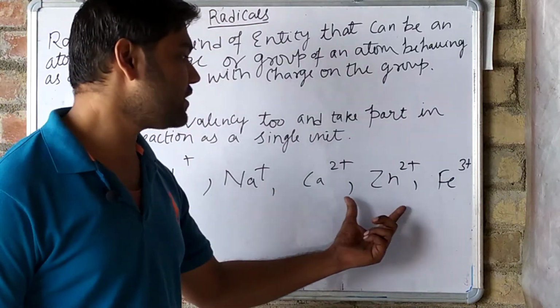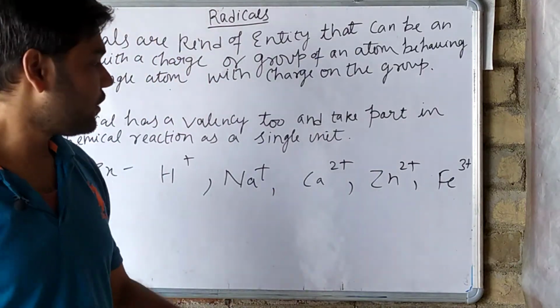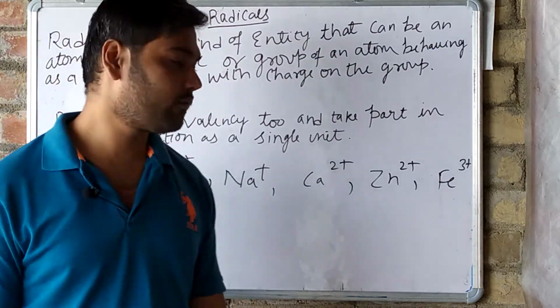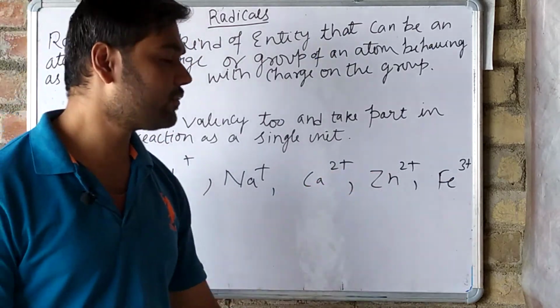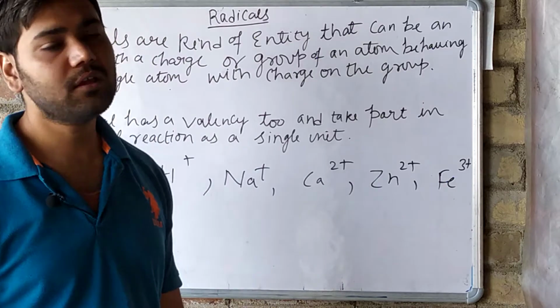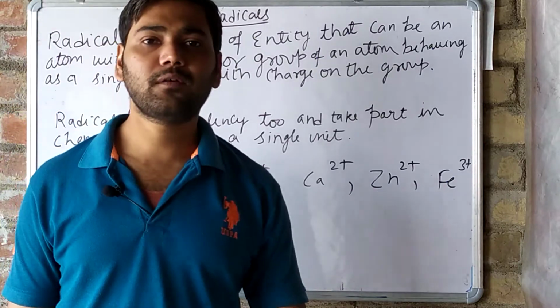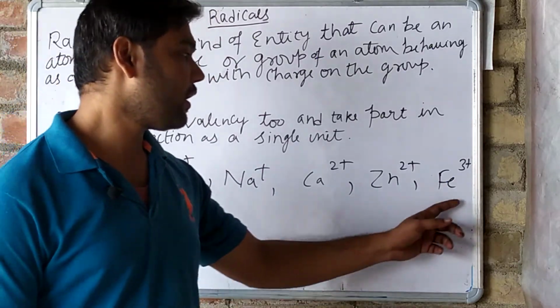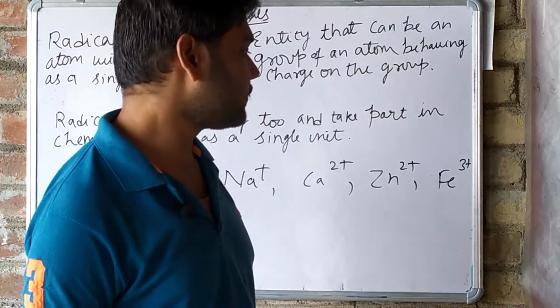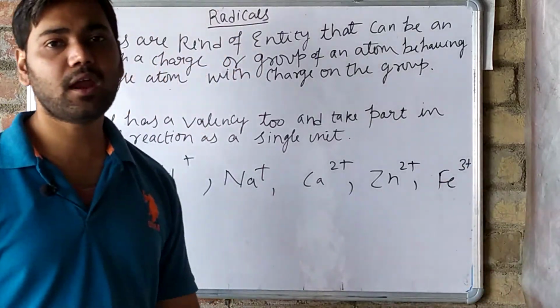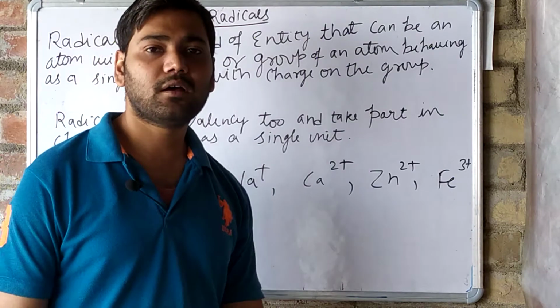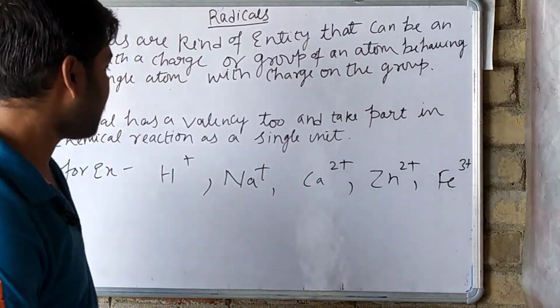Calcium and zinc are both divalent or bivalent, because they both have valency 2. And Fe has 3 plus as valency and charge on it, so it is trivalent.